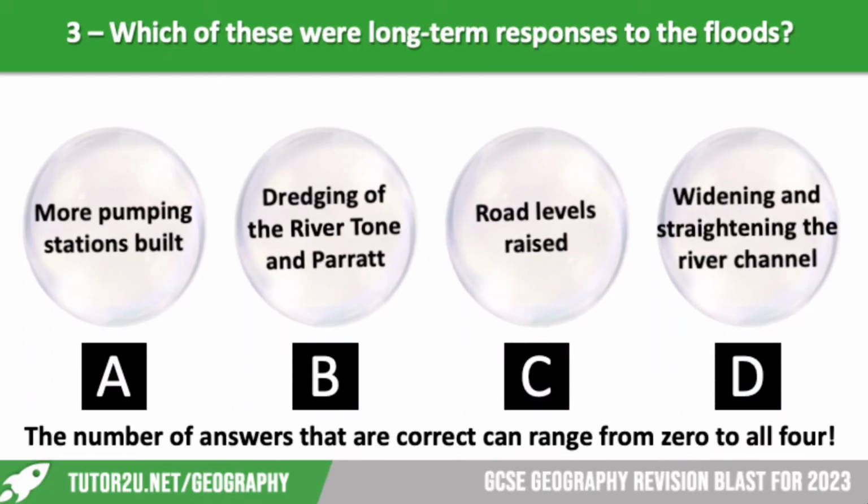Right, which of these were long-term responses to the floods? More pumping stations built, the dredging of the River Tone and Parrett, road levels were raised, and widening and straightening of the river channel.